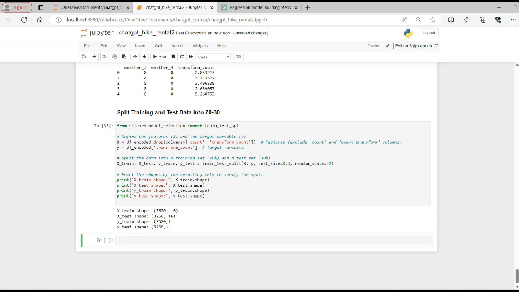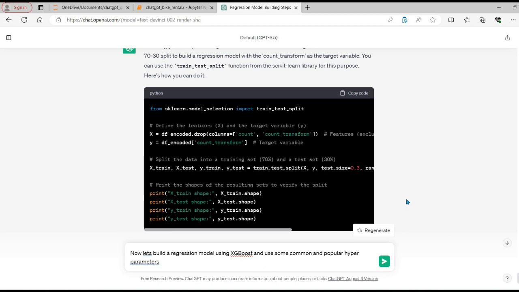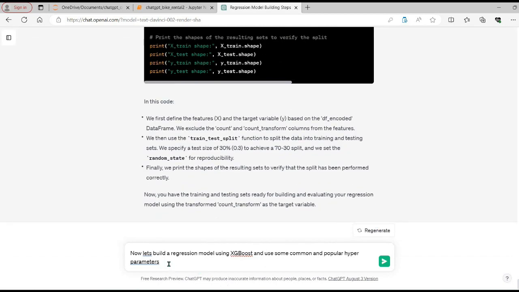So now let's build our regression models. For that, I'm choosing a model called XGBoost. So let me copy this one and then paste it. Now I'm telling ChatGPT: let's build a regression model using XGBoost and use some common and popular hyperparameters.